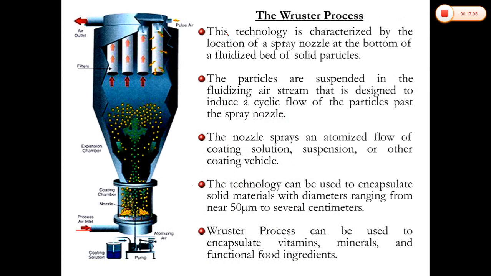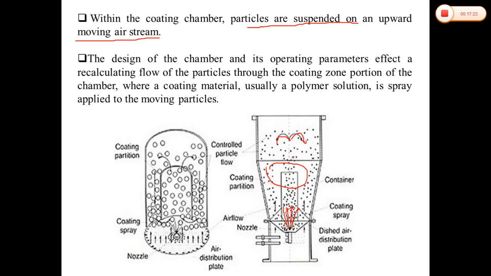Now what will happen in this particular chamber? First thing, this is our chamber which is filled with whatever material or micropellets we consider. We are providing some coating materials in the coating portion. So there are polymer solutions that we require to coat on those materials. We will spray and apply them to the moving particles.